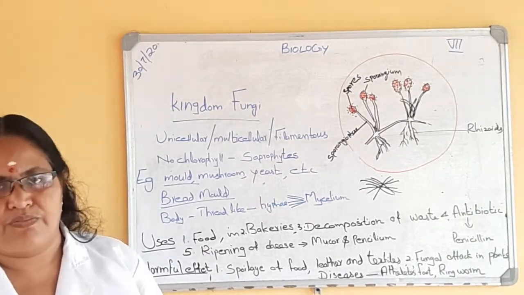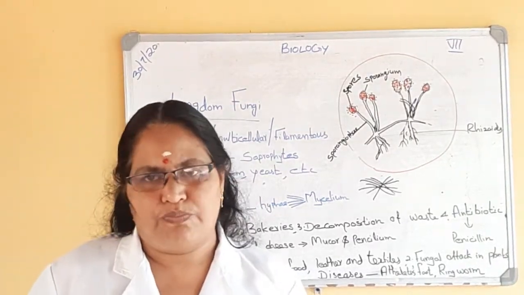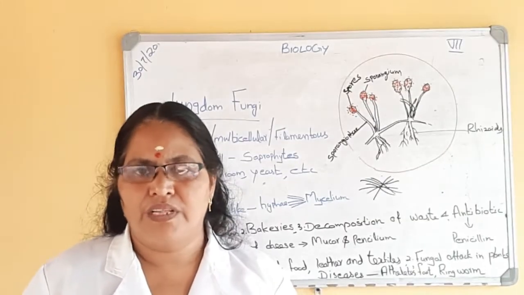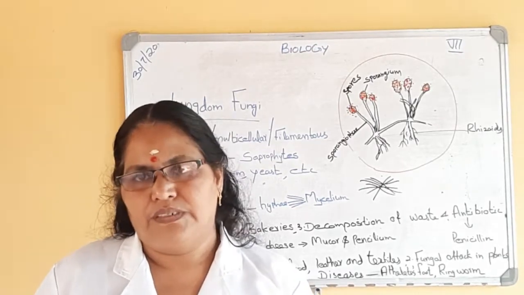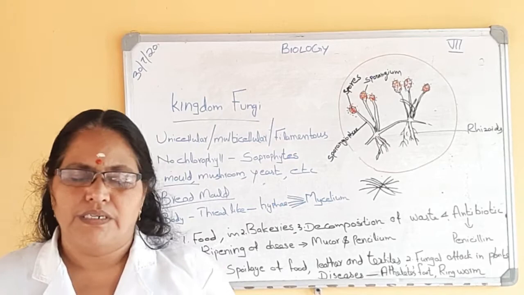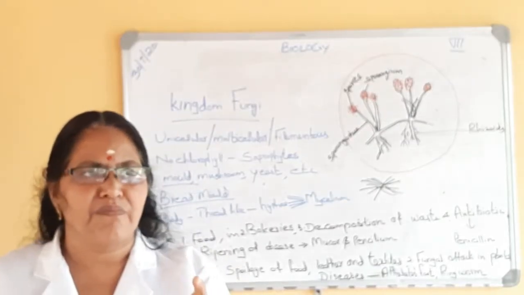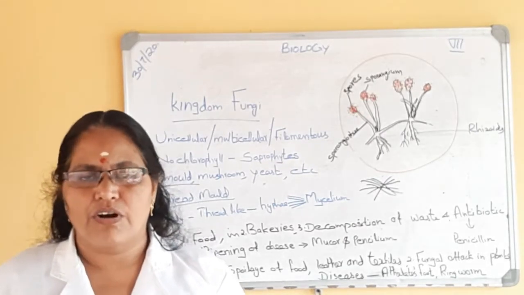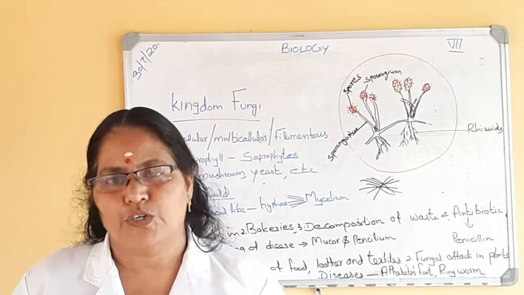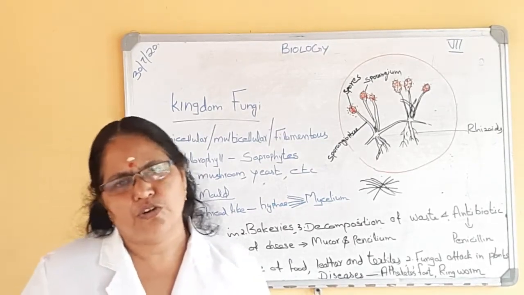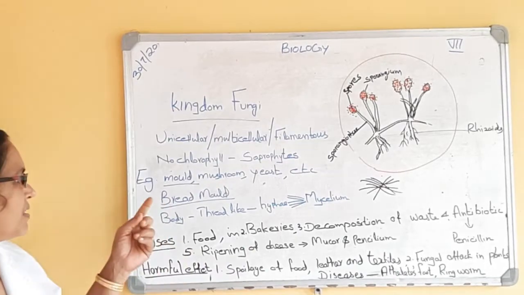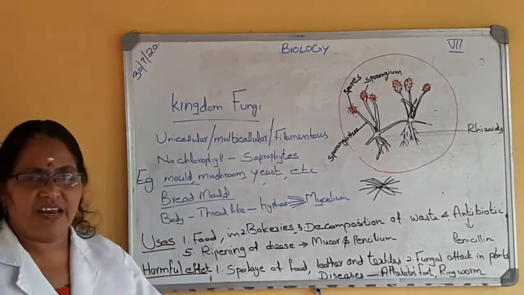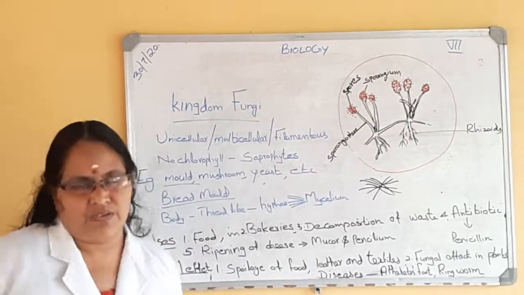Mushrooms are of different types. You might have eaten mushroom. The poisonous mushroom is called a toadstool. That is not edible. We should not eat that. Then there are some mushrooms growing on trees, wood, etc. They are called bracket fungi. So there are different types of mushrooms. Mushroom is an example of kingdom fungi, and yeast is an example of unicellular fungus.